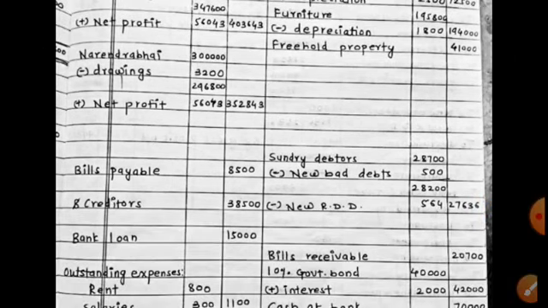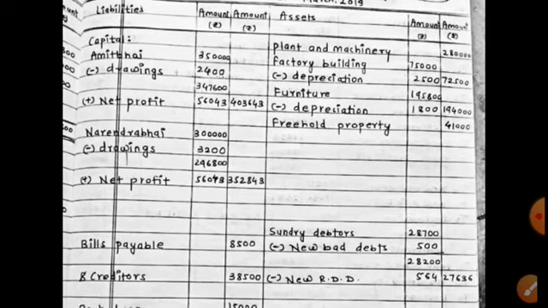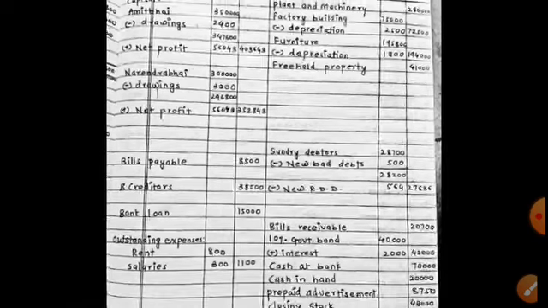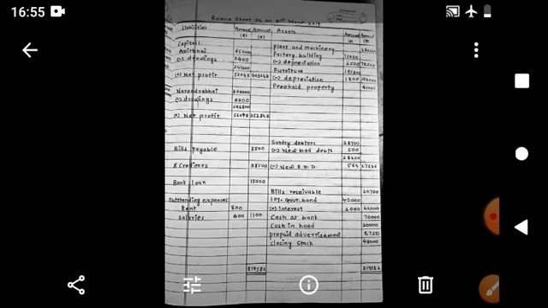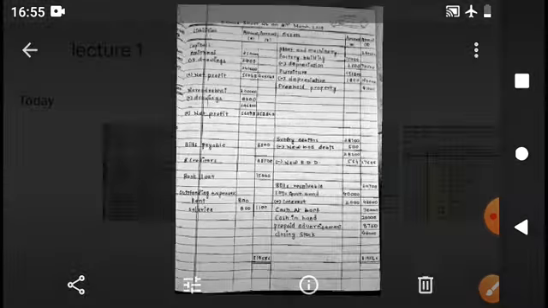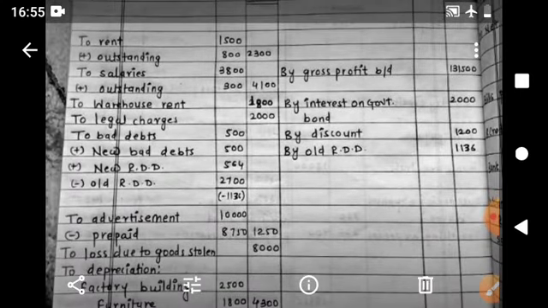I hope you understand the solution now, especially sundry debtors, adjustments on sundry debtors. They are important here, especially when old RDD is greater than the total of old bad debts, new bad debts, and new RDD. In such a case, the difference is shown on the credit side of profit and loss account.